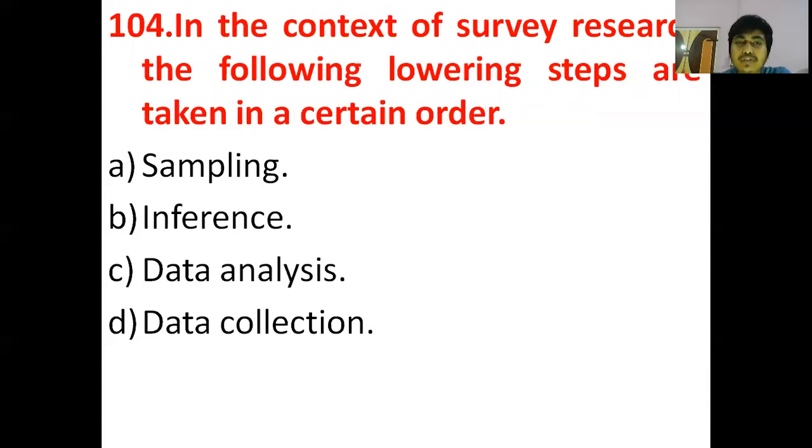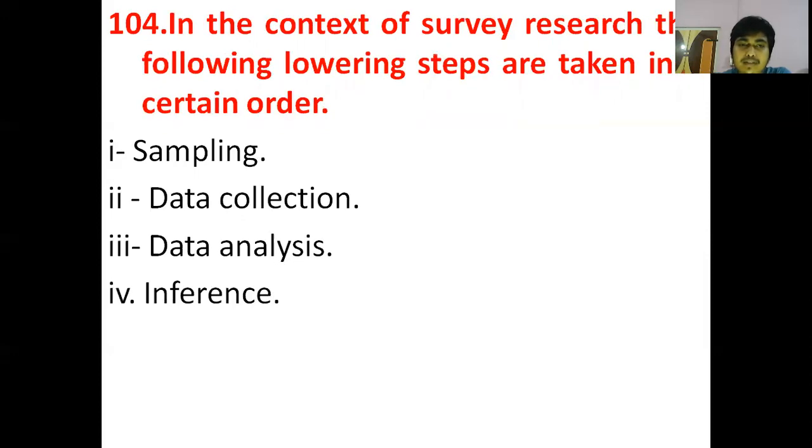The next question is: in the context of survey research, the following steps are taken in a certain order. The options given are sampling, inference, data analysis, and data collection. Here first we will choose the sample, then we will collect the data, then we will analyze the data, then inference. So our correct sequence will be sampling, data collection, data analysis, and inference.